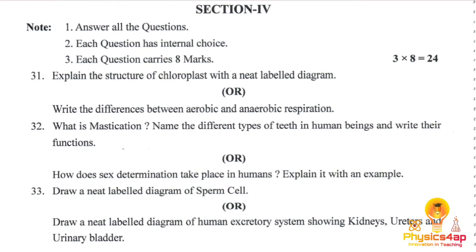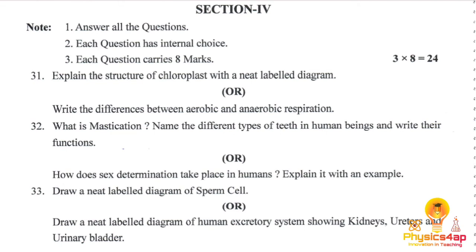And 32 is mastication. Mastication is the process of chewing food or crushing the food by the teeth. The different types of teeth we have here are the incisors, which are 8, canines, which are 4, premolars, which are 8, and molars, which are 12. The purpose of the incisors is to cut the food, canines to tear the food, like what tigers and lions have to tear the food. The premolars and molars are used for chewing, as the premolars are used for crushing it and the molars are used for grinding it.